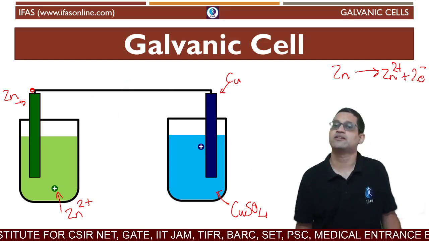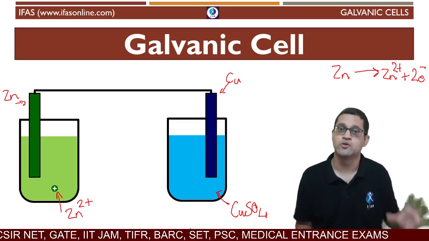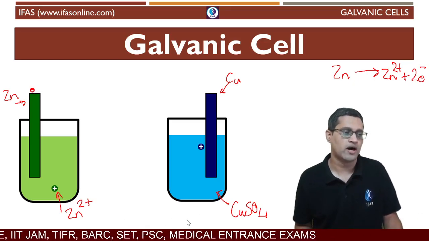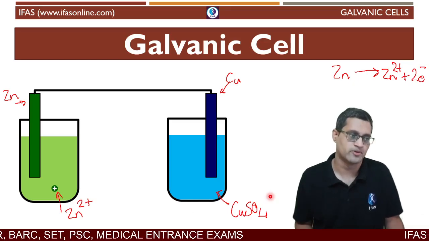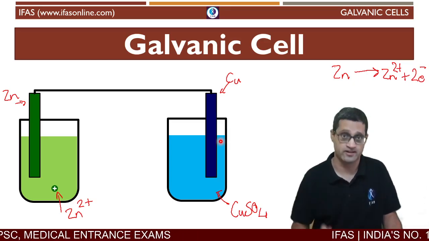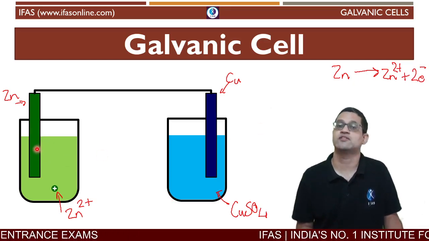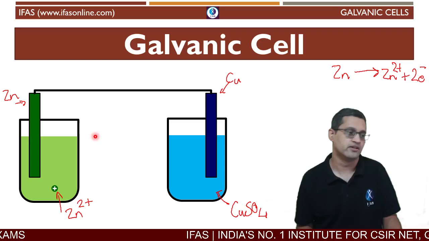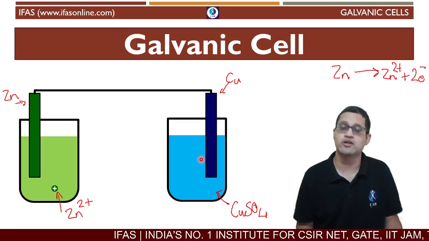Once the wire has been put in place, the electron will now travel and the copper ion will combine with the electron. I'll show this to you again. Once the wire has been put in place, the electron will slowly travel to the copper rod, combine with the copper ion, and the copper ion is now settled. In all of this process, see what has happened. There were zinc atoms on the zinc rod. They like to be free, they like to travel the world. So they will keep behind their electrons. Those electrons will later be utilized by copper ions.